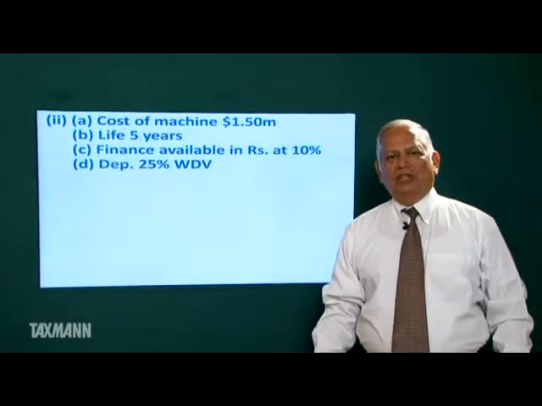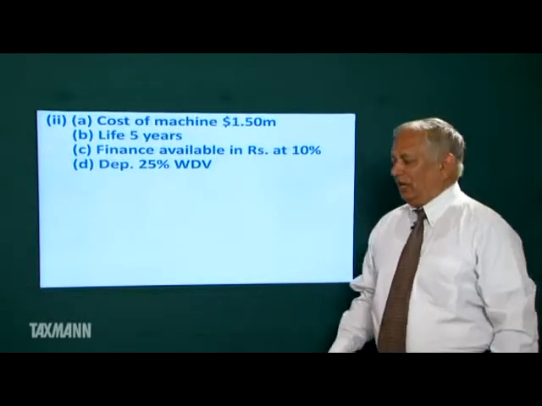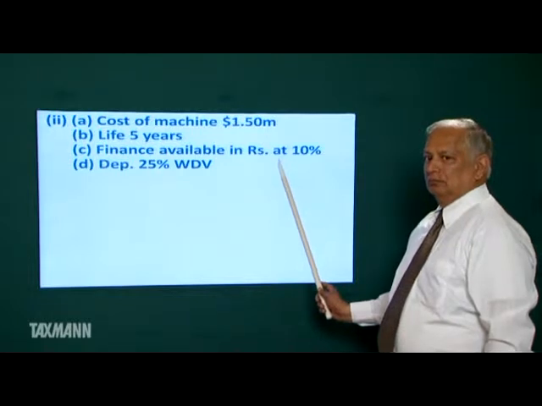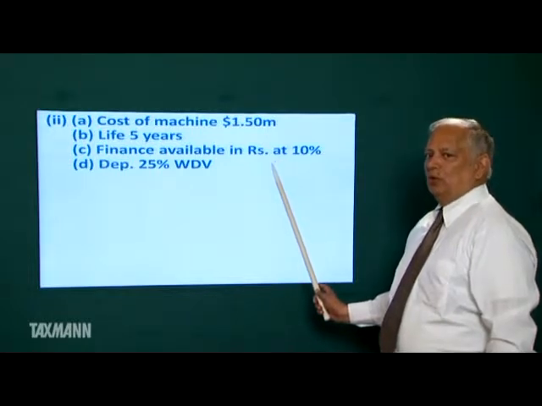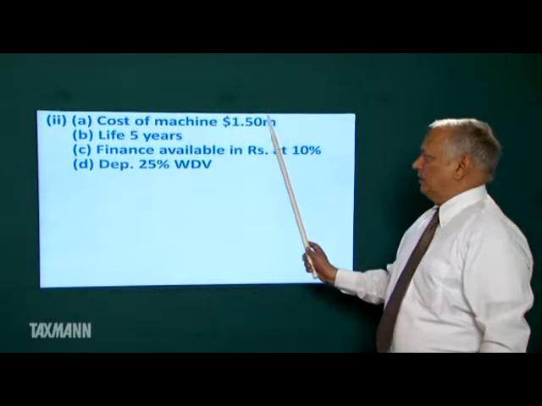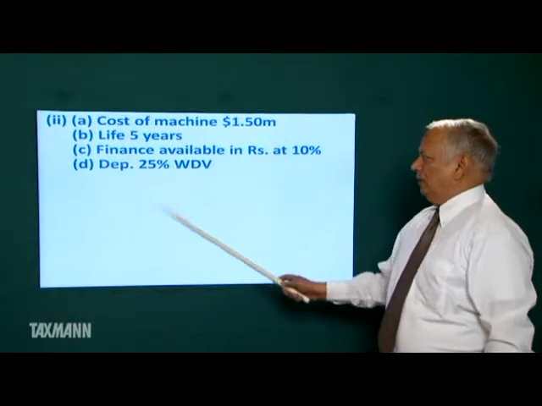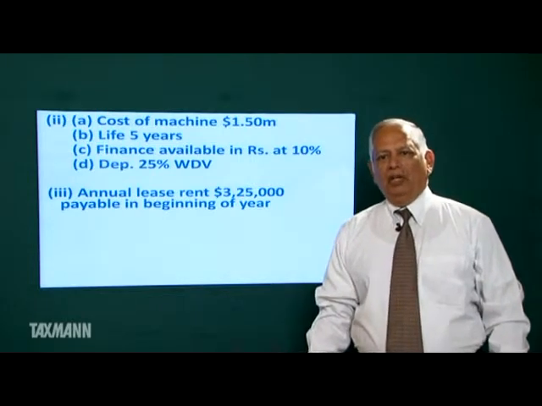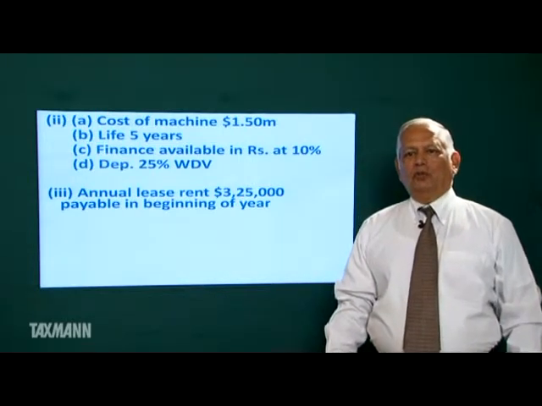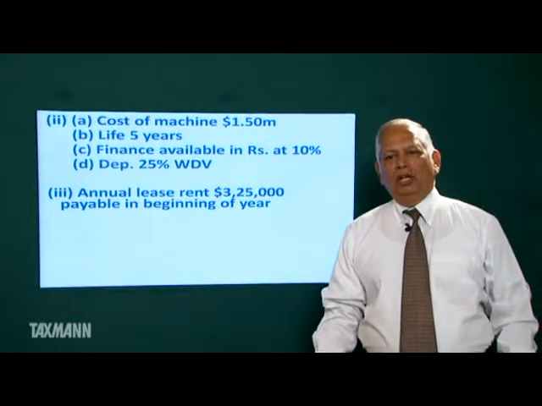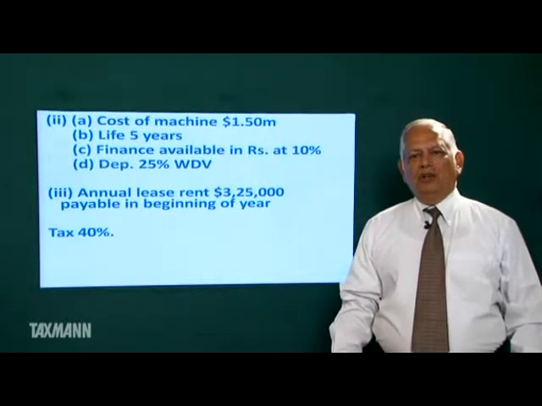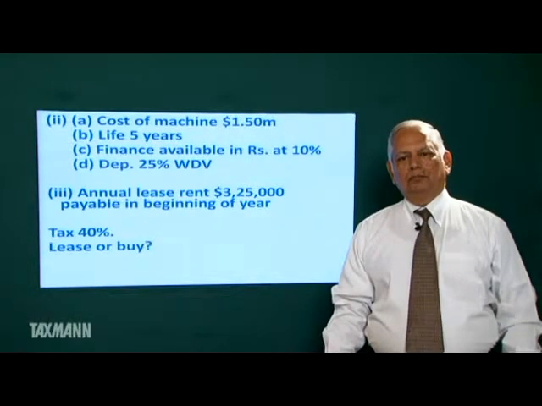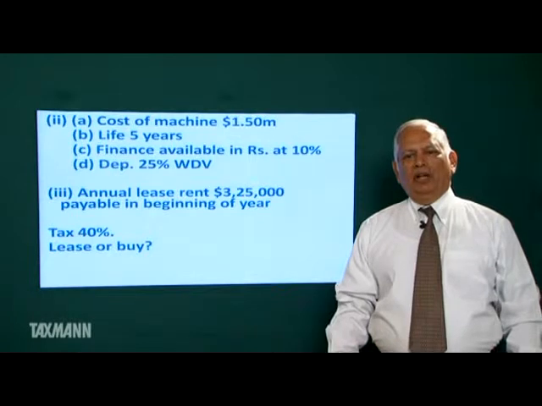If we purchase the machine, we can raise funds in rupees at 10% and convert those rupees amount into dollar and purchase the machine. Life is 5 years, depreciation is this. If we go for lease, we have to pay $3,25,000 payable in the beginning of each year. Tax 40%. We have to decide lease or buy.